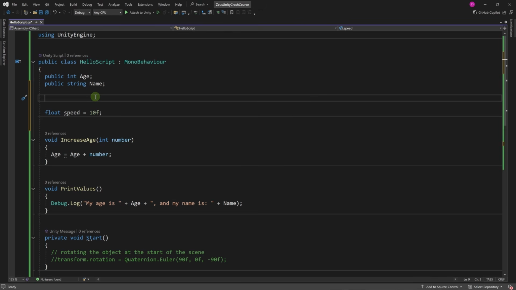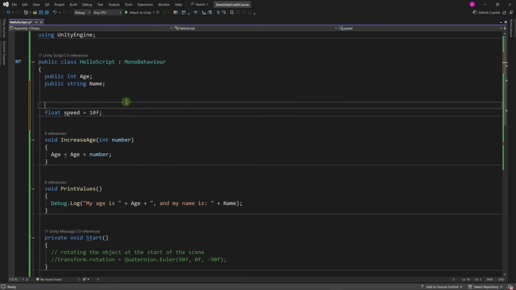As I said in the previous video, this can cause a lot of problems, especially, for example, if we want this class to control the age. If we don't want the age to be lower than 0 or greater than a certain number, we shouldn't allow other scripts to access this field freely and change the values as those scripts wish. We need to protect the variable by setting it to private, but we also want to show it on the inspector. And a solution for that is to write what's called an attribute.